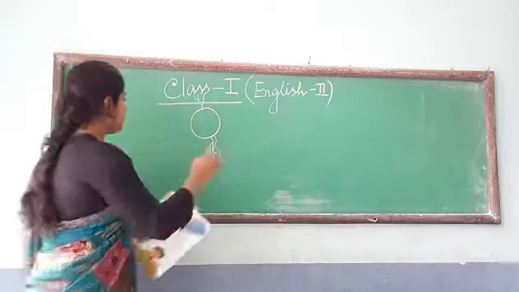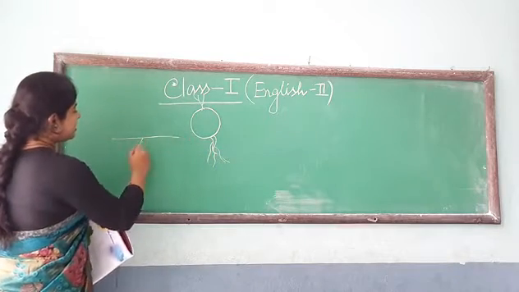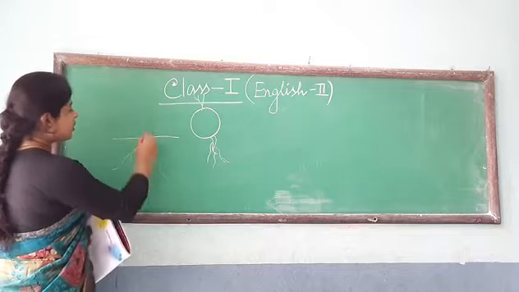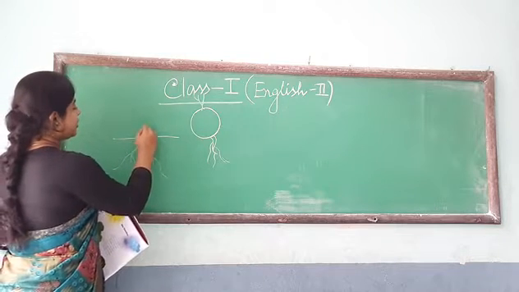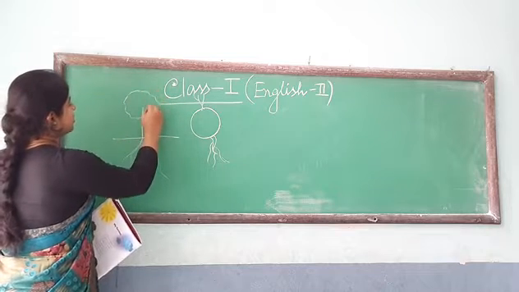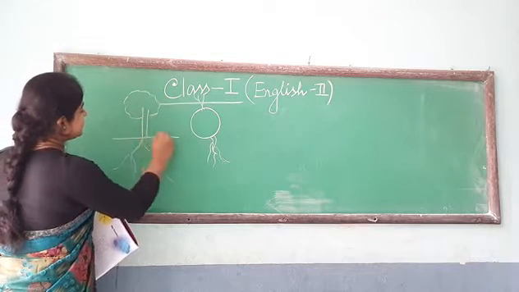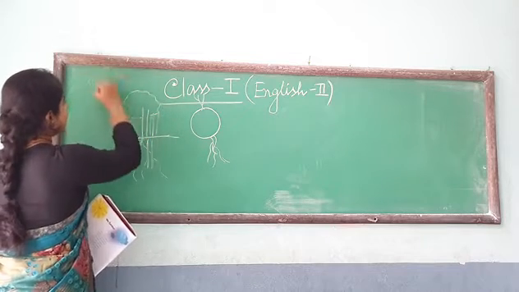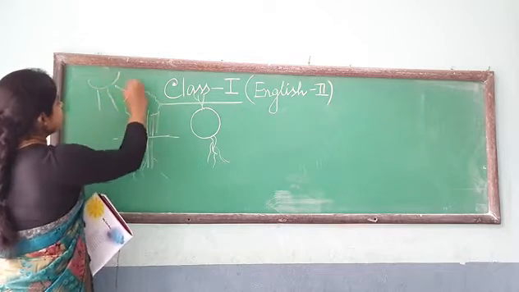So there is a tree. Suppose this is the earth, and under the earth there are the roots of the tree, and then the tree grows tall. This is under the earth, and this is over the earth, on the earth. And here the tree gets sunlight and rain.